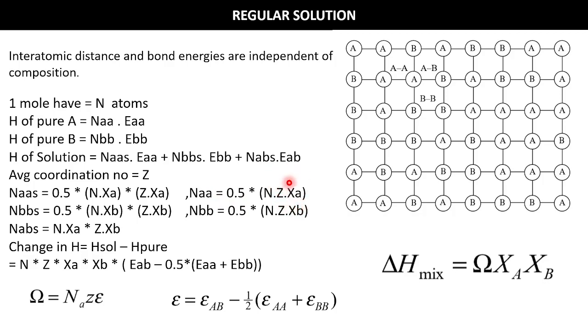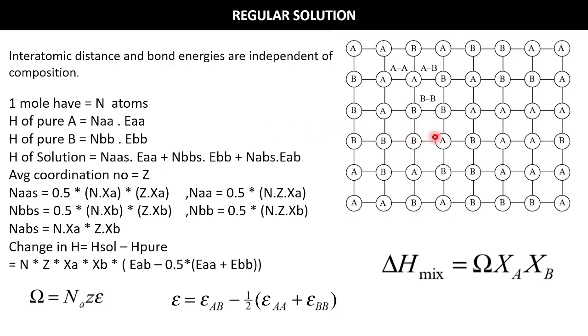N into xa, the number of A atoms, multiplied with the coordination number, and as there are same kind of atoms, we will introduce a 0.5 factor, and when they go into the solution, 0.5 is due to the AA kind of bond, and we have how many number of A atoms? N into mole fraction. If 1 mole has N atoms, then xa mole fraction will have N into xa number of A atoms.